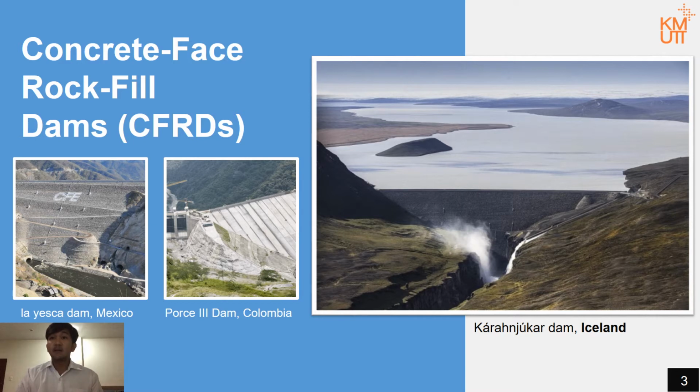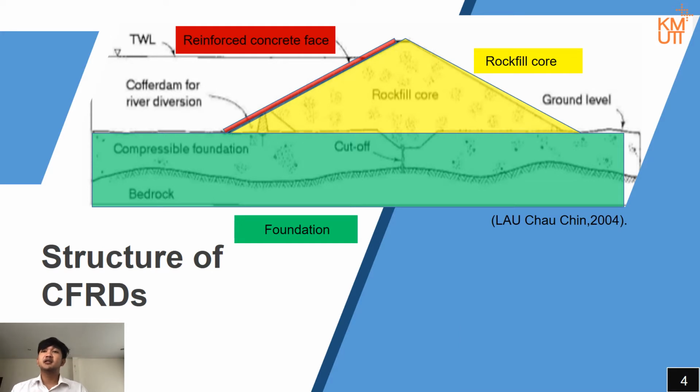Nowadays, CFRDs are very popular because a rockfill dam can be built higher and uses less rockfill material than a rockfill clay core dam at the same height. Moreover, it is suitable when an earthquake happens because rockfill material has high shear strength and there is no water pressure in the dam. This is the structure of a CFRD. First, the reinforced concrete face. Second, the foundation. Third, the rockfill core.